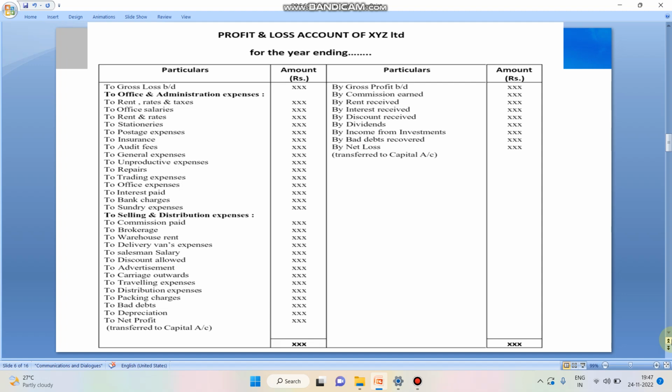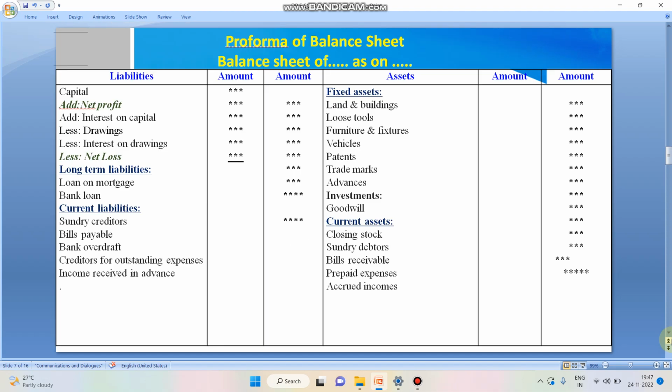Then the third stage in the final account is the balance sheet. Here the balance sheet is not an account, it is a statement. There are two sides, one is liabilities, another one is assets. The liability side starts with the capital amount. Capital add net profit. If you are getting profit in the P&L account, it will be added. If you are getting loss in the P&L account, that has to be deducted from the capital amount. Then long-term liabilities and current liabilities have to be recorded in the liability side.